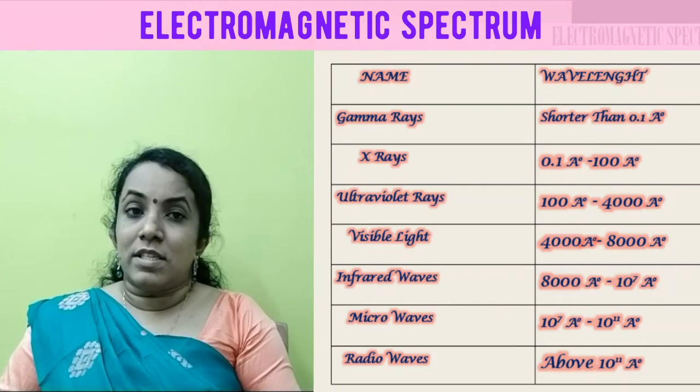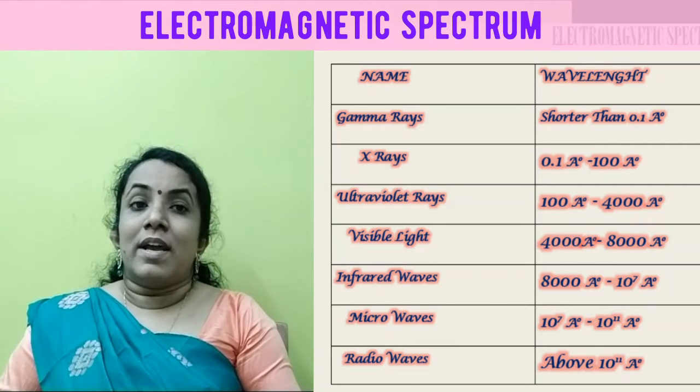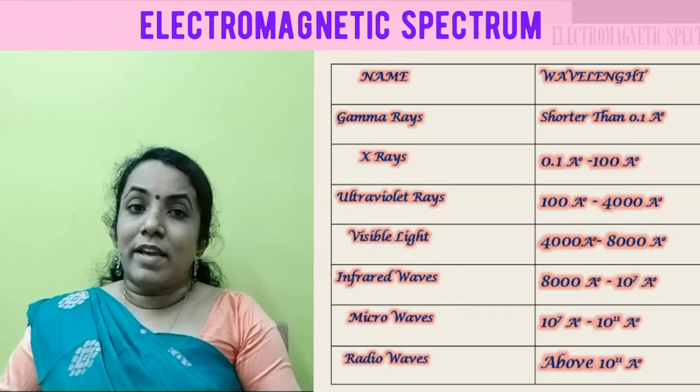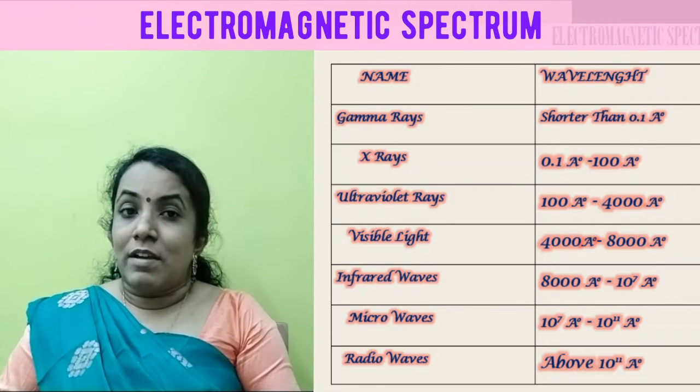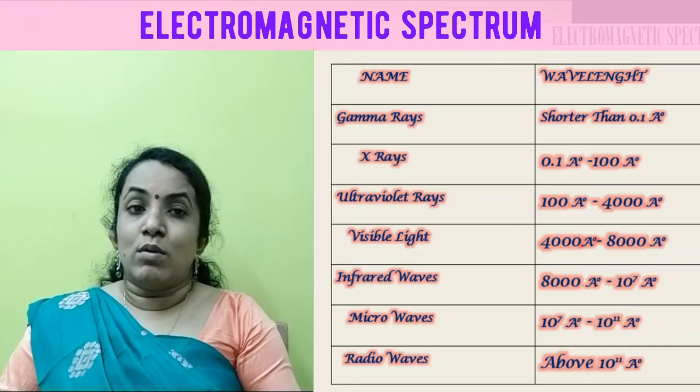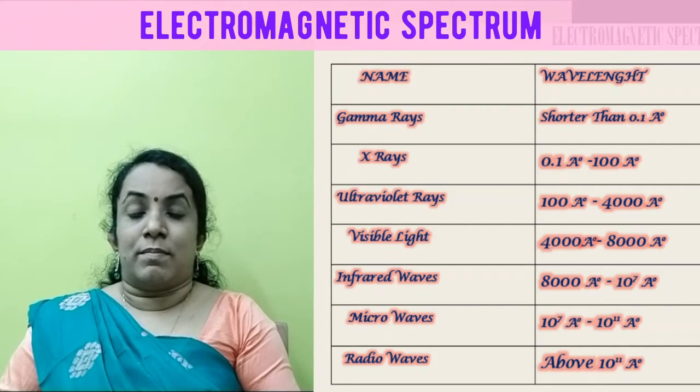Infrared radiations have wavelength range from 8000 angstrom to 10^7 angstrom. Microwaves have wavelength range from 10^7 angstrom to 10^11 angstrom. Finally, radio waves are above 10^11 angstrom.